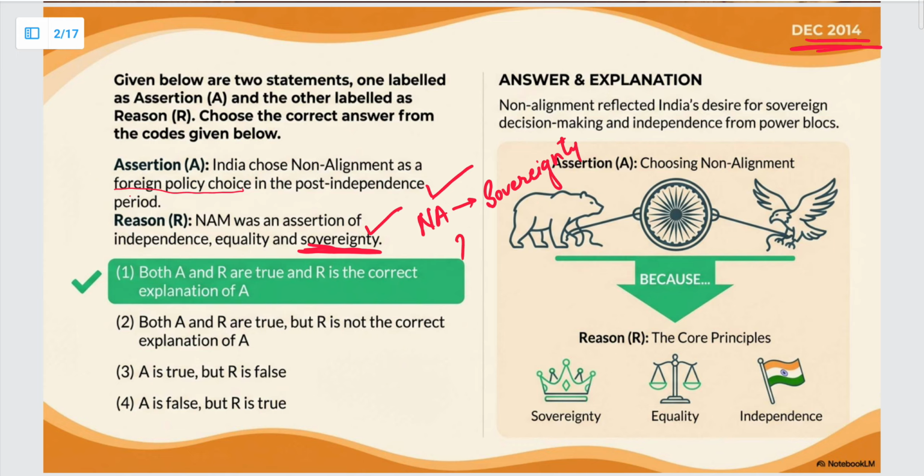Because उससे पहले for 200 years we had been under the British Raj, है ना. So we had no independence of choice. ठीक है. तो हमें our troops had to participate in both the world wars, especially the World War One, without our permission. ठीक है. So therefore we had no independence of choice back then. So in order to ensure independence of choice and sovereignty in the true terms, we had gone for the non-alignment movement. So the correct answer for this is the first option.